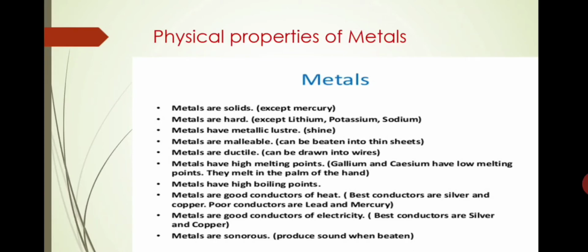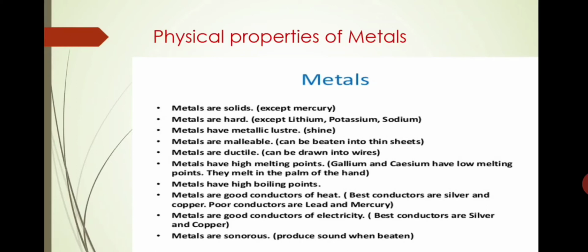Metals have a high melting point. Gallium and caesium have a low melting point. We can say that most metals have a high melting point, but there is one exception, gallium and caesium.